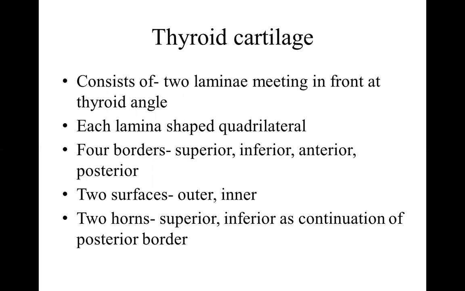Since there are two posterior borders of the two laminae, there are two inferior horns of the thyroid cartilage. That's why there are two cricothyroid joints. The movements at these joints are rocking movements around a transverse axis.